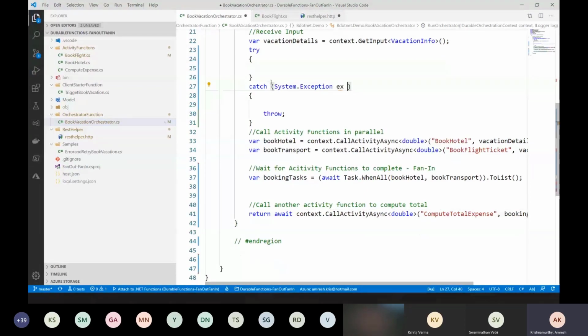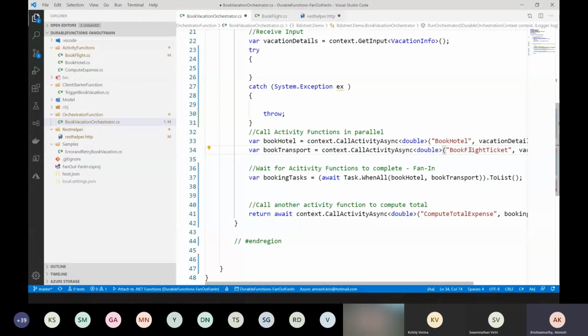Try catch is good, but we are talking about activity functions, and these functions, book hotel and book flight ticket, are going to be deployed in Azure in a distributed system. Book hotel can be in one virtual machine in Azure, and book flight ticket can be in a totally different virtual machine. But the context is all maintained by the orchestration function, right?